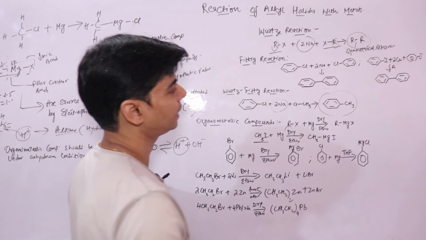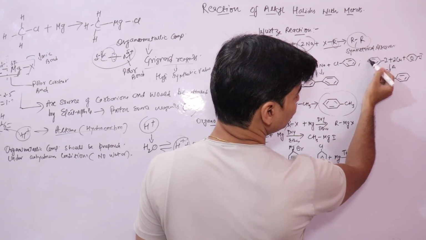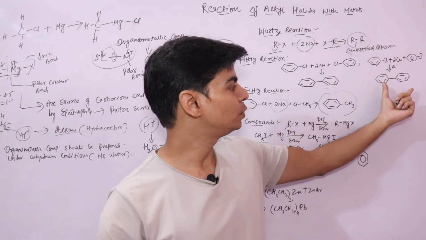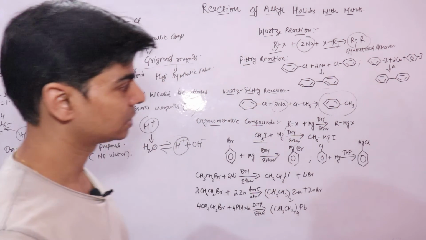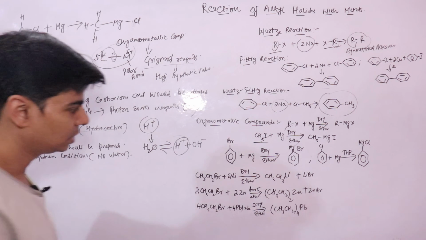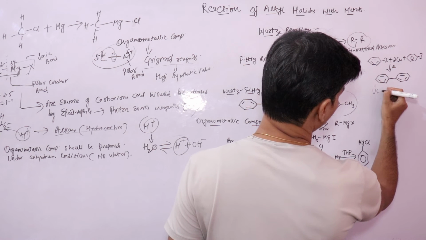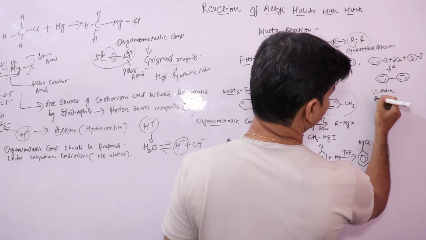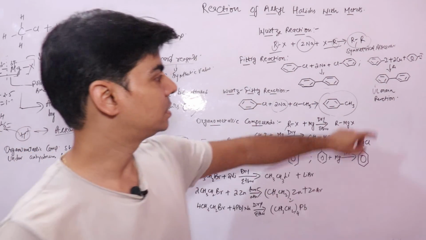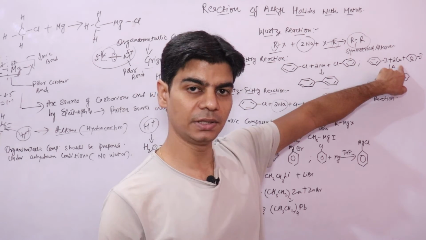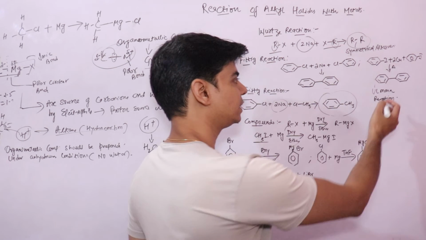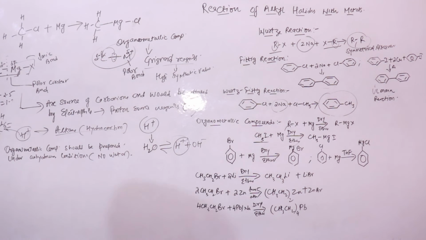Now this is an important reaction. When you heat iodobenzene with copper, what you will get is a diaryl, this diphenyl compound. This reaction is named the Ullmann reaction. When we heat iodobenzene with copper powder in a sealed tube, we get this diphenyl compound. This reaction is called the Ullmann reaction.